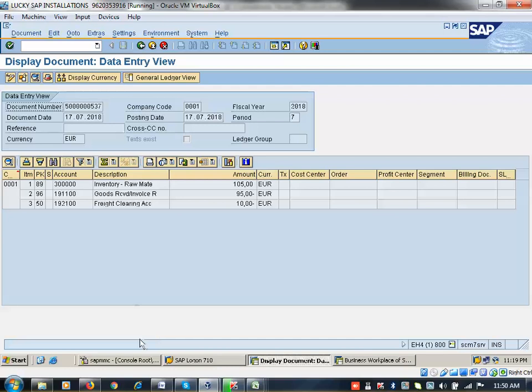Do you have any doubt here? I posted 10 stock. This is the freight, this is the product cost, this is the total cost which needs to be paid. So the PO price is copied to goods receipt, then the GR price will be copied to invoice receipt. That is the flow.